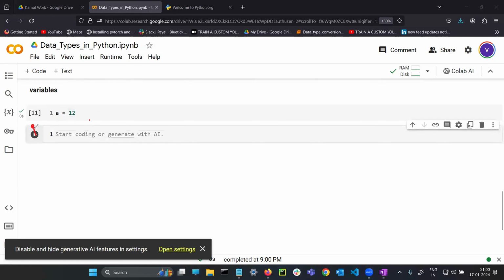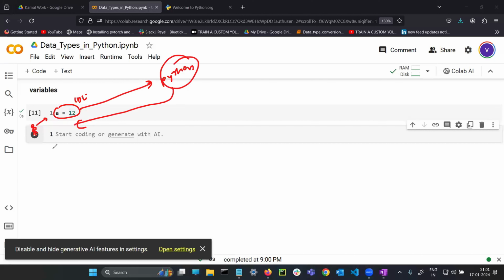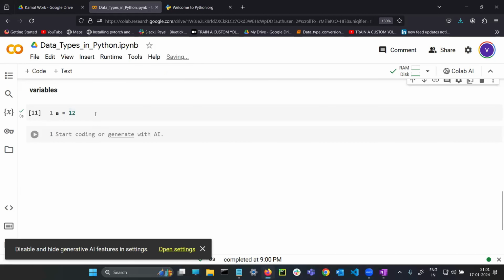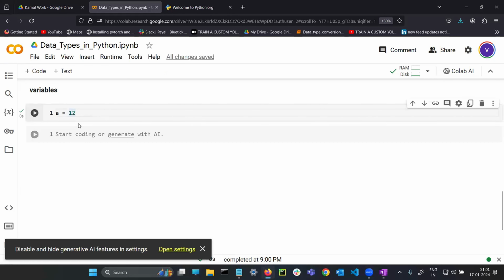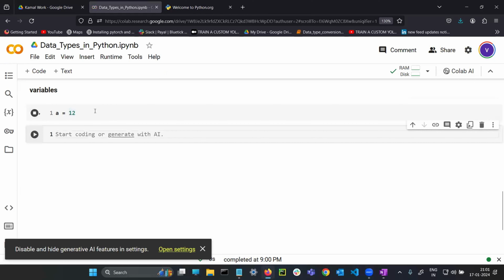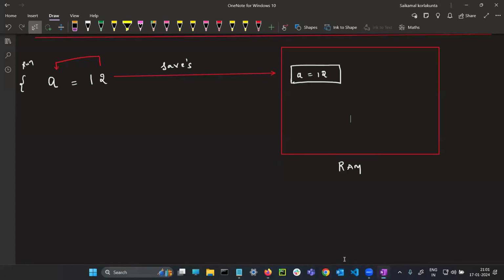As a student, you write this line and run it, and it is sent to the Python software. Does the Python software give a reply? Previously it gave you a reply, but now has it given? No, it is not given. I run it, yes, it executed. You can see the green color tick mark, which means this is perfect. But Python is not responding to you. Why would it respond? Whatever input you have given is saved in the RAM.